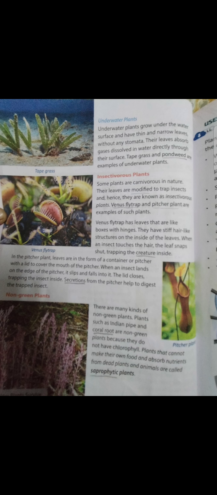We have already studied in our chapter number 6 that plants get their green color from a substance named chlorophyll. So if there is an absence of chlorophyll, it's obvious that it won't be green in color. These plants cannot make food of their own, and they get nutrients from dead plants and animals. Such plants are known as saprophytic plants. ऐसे plants को क्या कहते हैं हम लोग? We call such plants saprophytic plants.